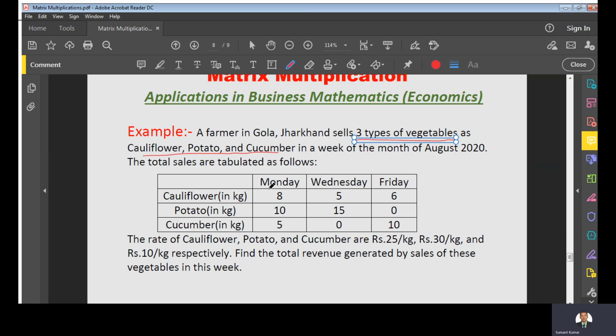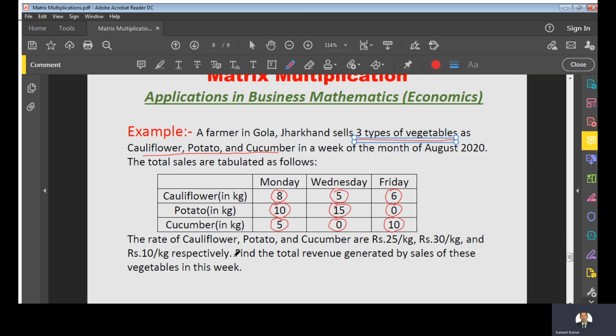Suppose on Monday he sells 8 kg of cauliflower, 10 kg of potato, and 5 kg of cucumber. On Wednesday he sells 5 kg of cauliflower, 15 kg of potato, and no cucumber. Similarly, he sells 6 kg of cauliflower on Friday, no potato, and 10 kg of cucumber.